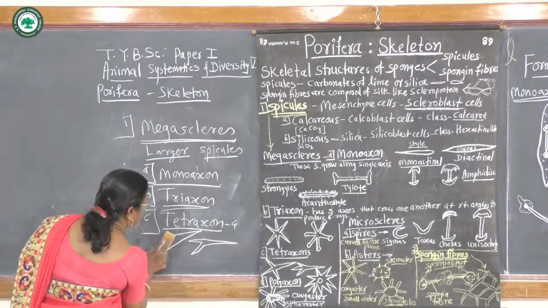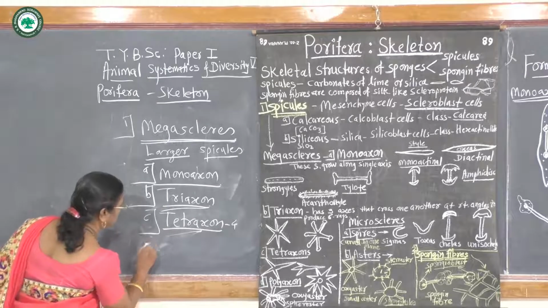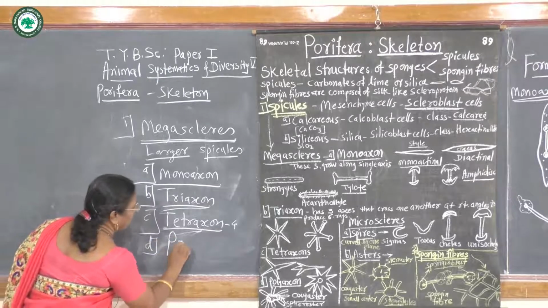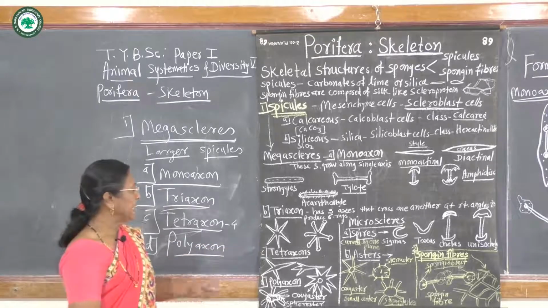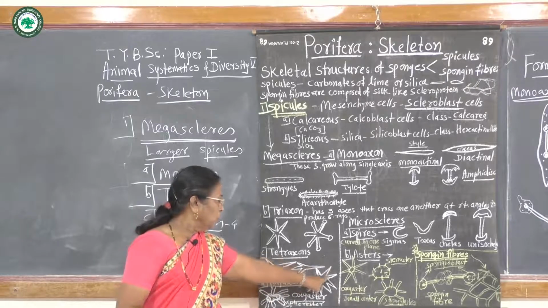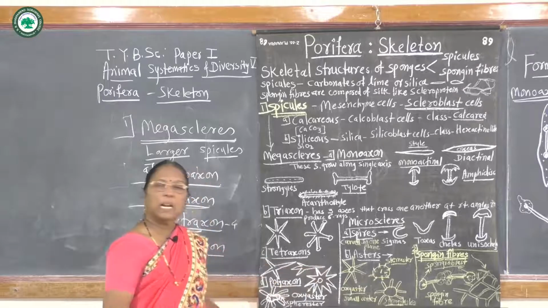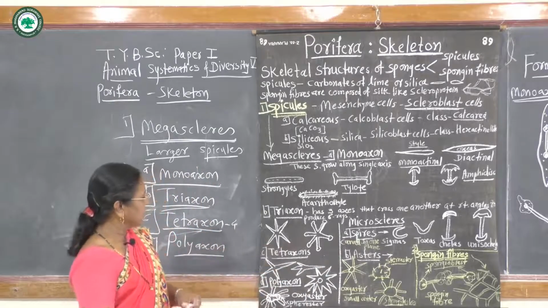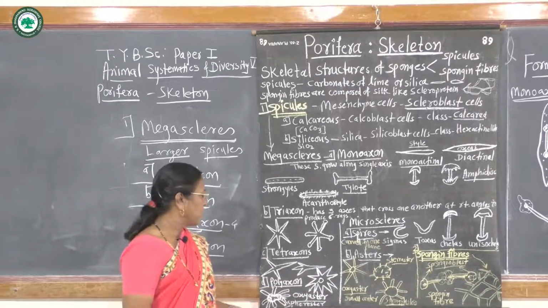Then polyaxon. Poly means numerous or many. From the central axis, numerous rays arise and go at various angles. Then they are called polyaxon type of spicules.